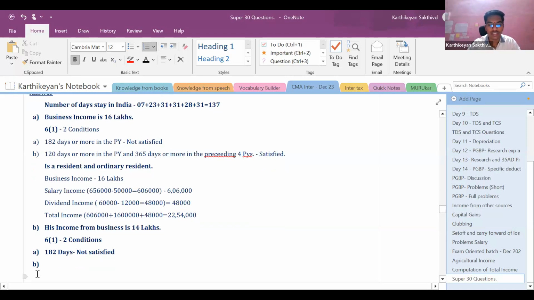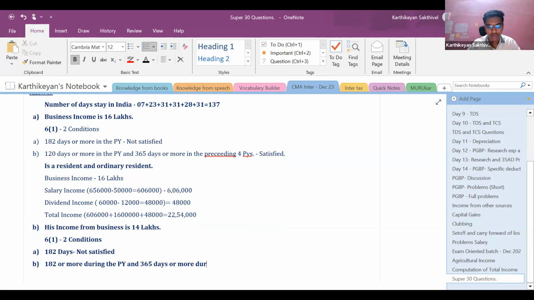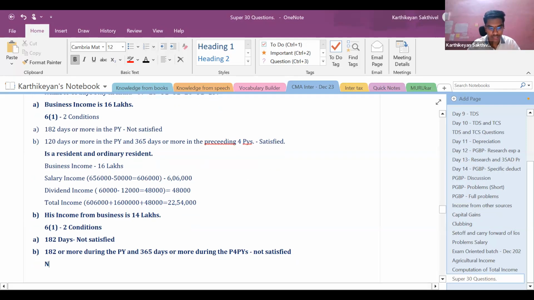Condition number 2, since he is having less than 15 lakhs of income, you will be having only 182 days or more during the previous year and 365 days or more during the preceding 4 previous years, right? So this is also not satisfied. Since this is also not satisfied, he will be a non-resident.